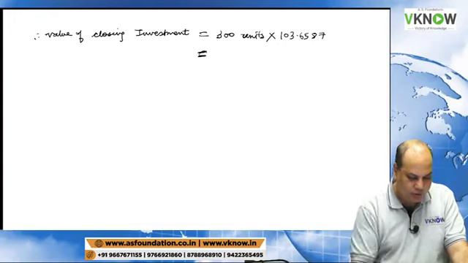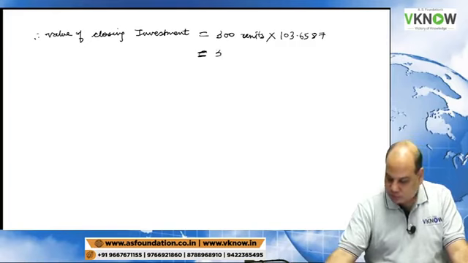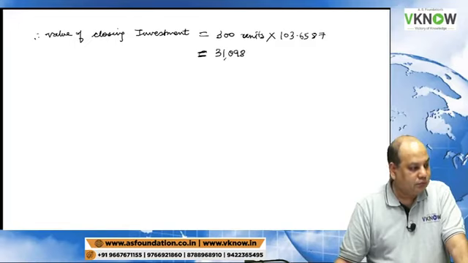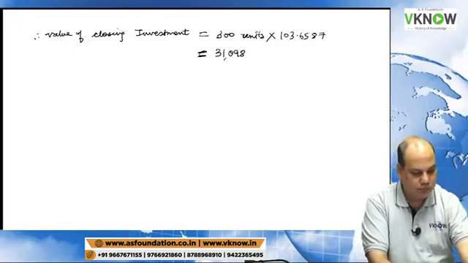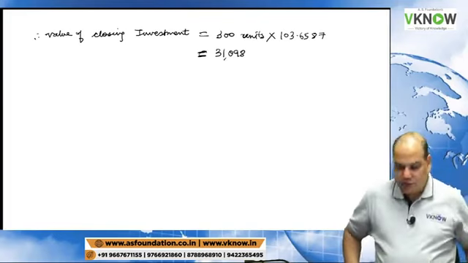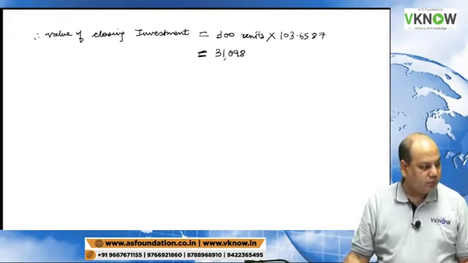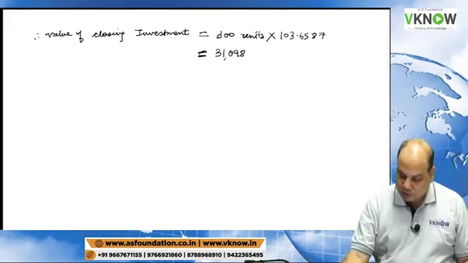So this is your 31,098. That was your closing investment value. This is called weighted average rate.